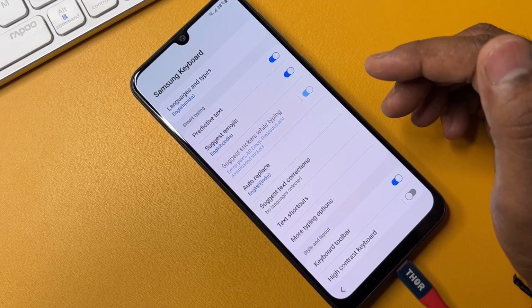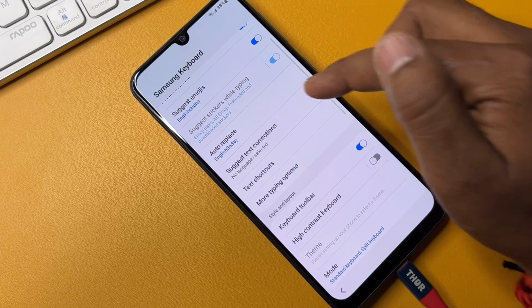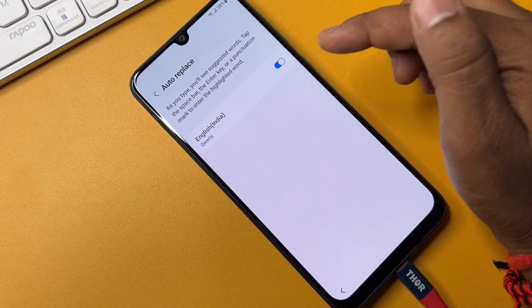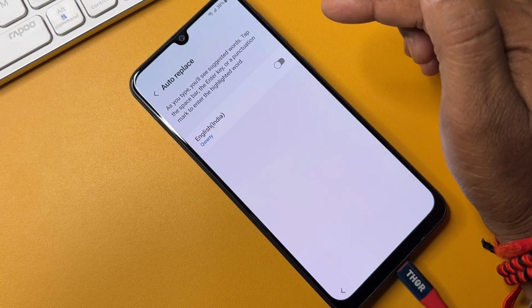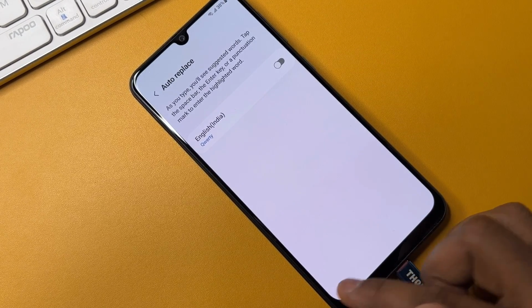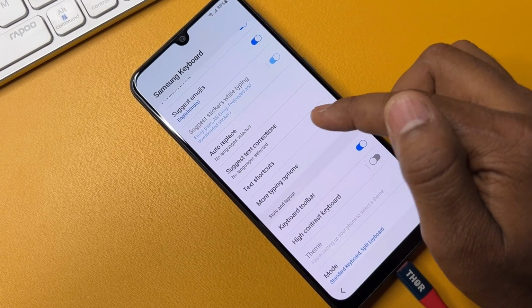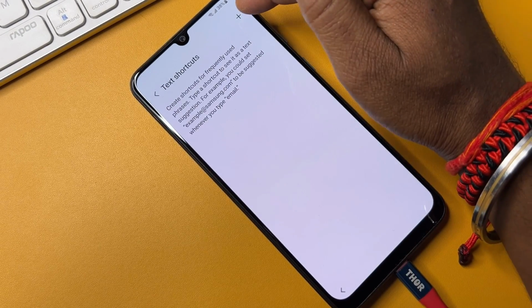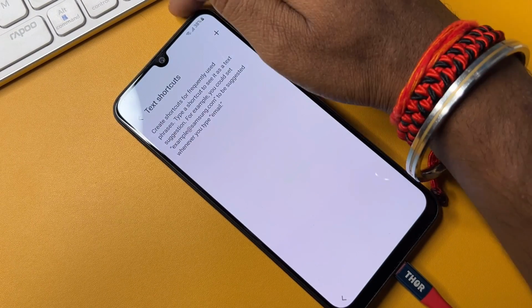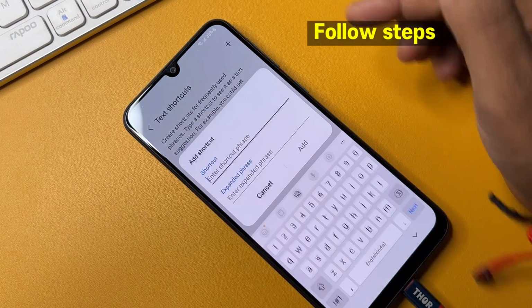When your Samsung keyboard setting comes on your mobile screen, you have to take some important steps here. First of all you have to click auto replace, and you have to turn off this option. After that go back, and again you have to click text shortcut and click add here. Okay, this is the add option, so click here.